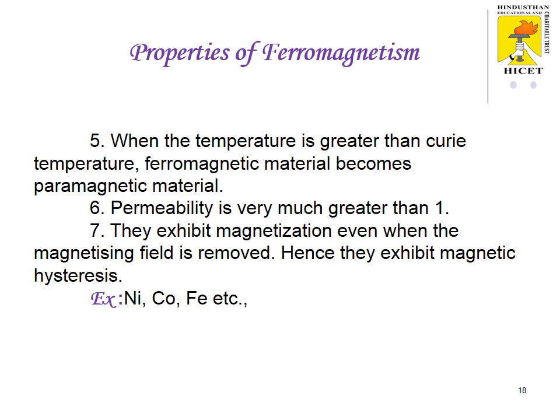Permeability is very much greater than 1. Seventh property, they exhibit magnetization even when the magnetizing field is removed. Hence, they exhibit magnetic hysteresis. Examples for ferromagnetism are nickel, cobalt, iron, etc.